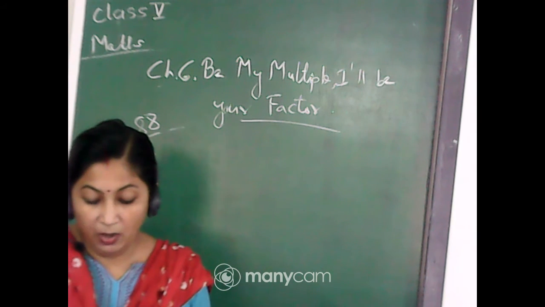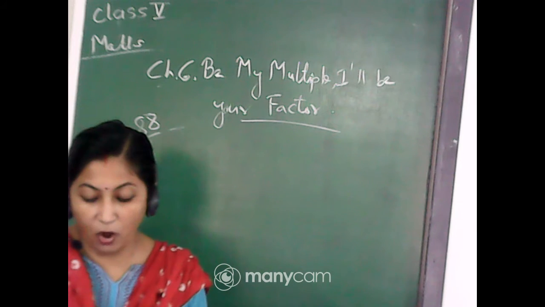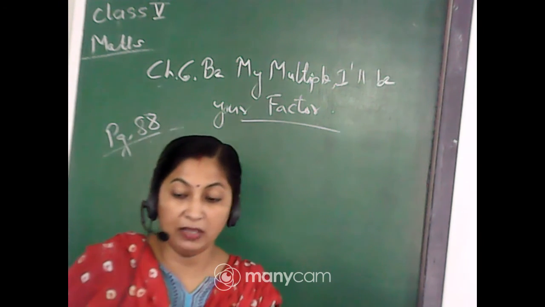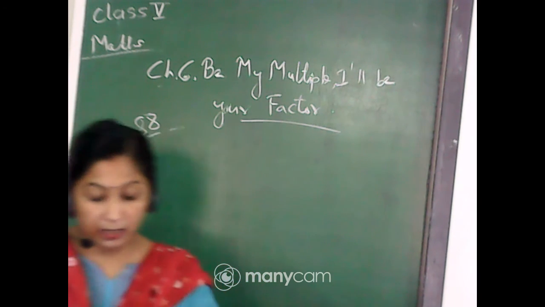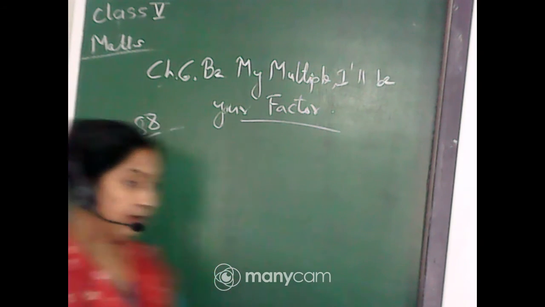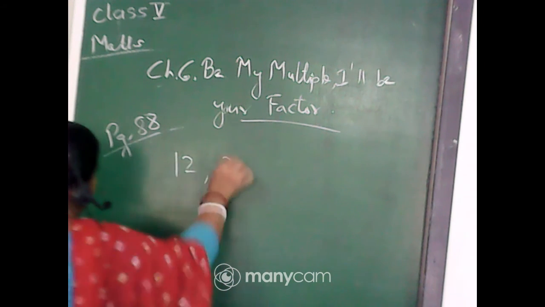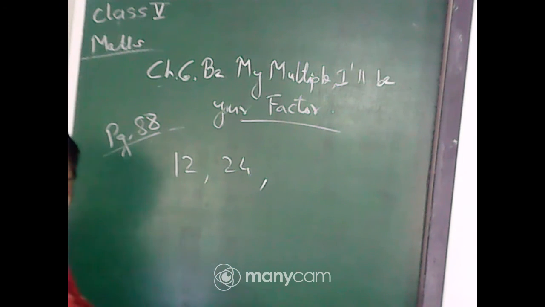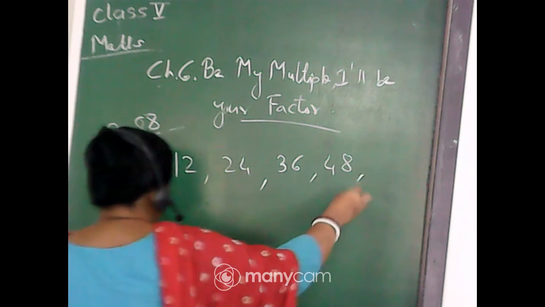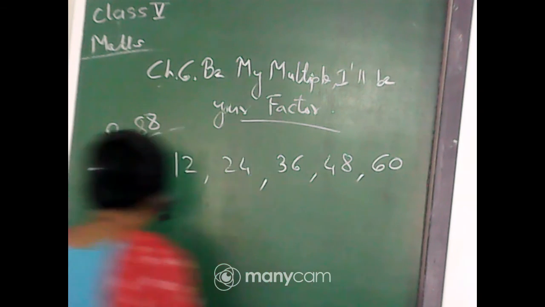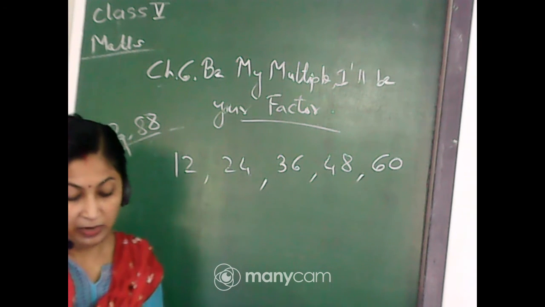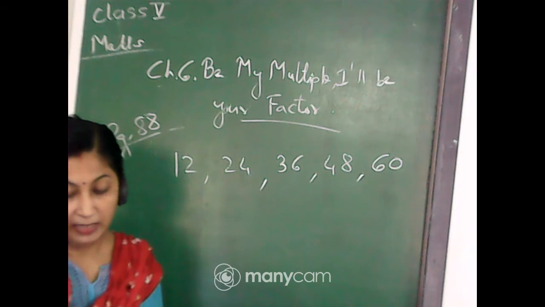Now tell me, what are the boxes which have dots of all the 3 colors? That means red, yellow, blue. All the 3 colors it has. What are the numbers? Exactly. It is 12, 24, 36, 48 and 60. These are the numbers which have all the 3 colors, red, yellow and blue.